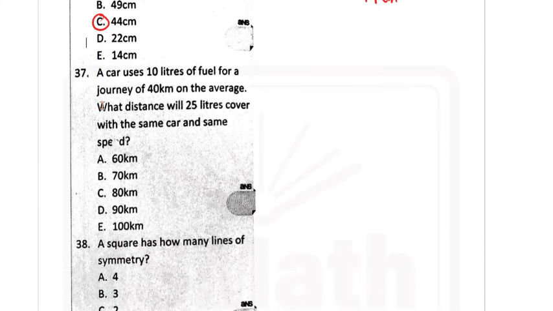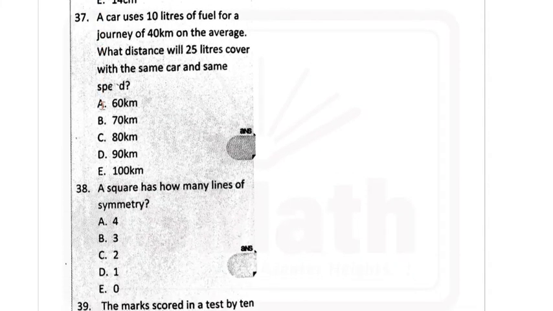Question 37. Question 37 says a car uses 10 liters of fuel for a journey of 40 kilometers on the average. What distance will 25 liters cover with the same car and same speed? Well, this is proportion.